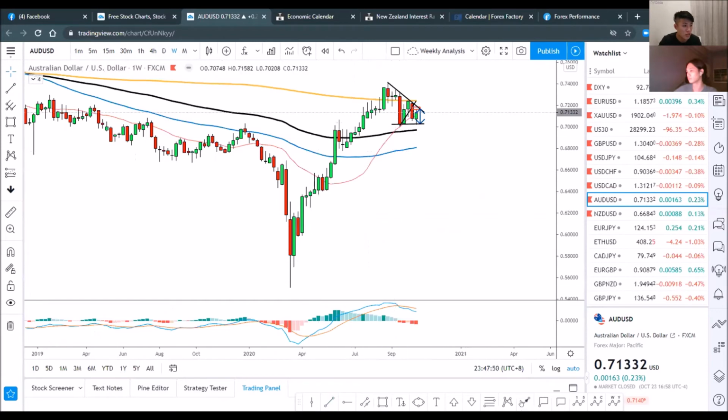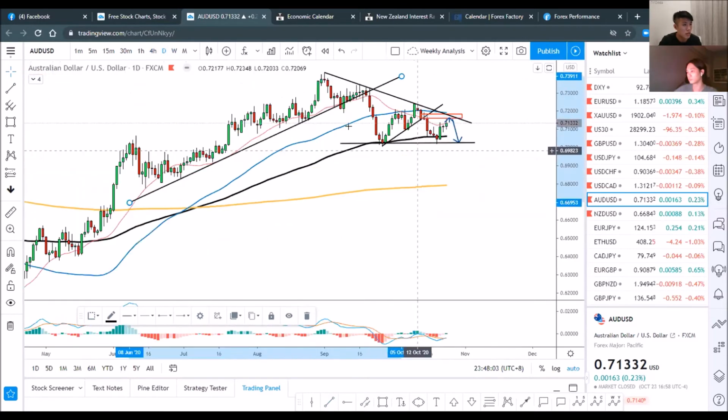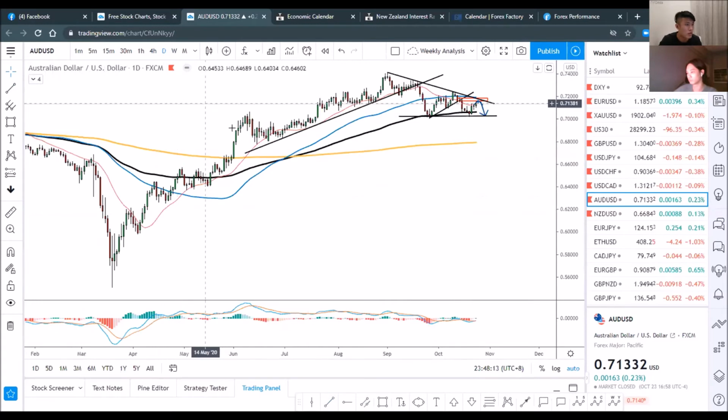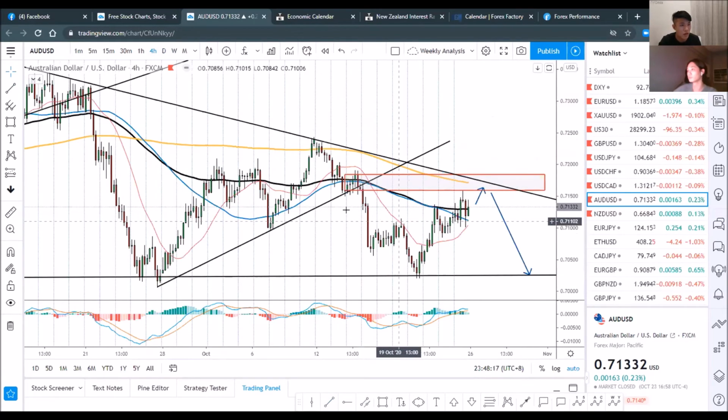Okay, ever since the price reversed right here and broke out of this entire trend line, right? So maybe go to the day charts. Okay, it came down very strongly, pulls back, got resisted, came down again. Now it's coming up. So with whatever we have right now, I think it's definitely okay for us to look to sell the Aussie dollar again this coming week.